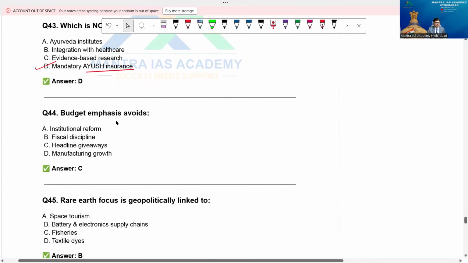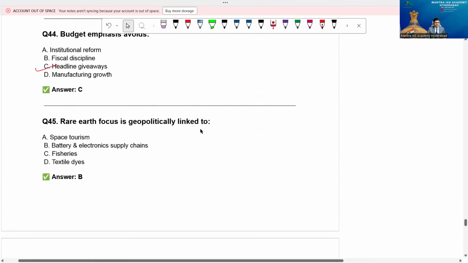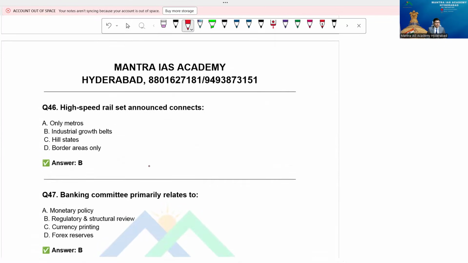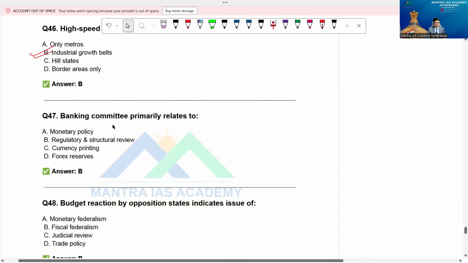Now, budget emphasis avoids headline giveaways. Rare earth focus is geopolitically linked to battery and electronics supply chains, right? That's a very important question. Now, beta, high-speed rail set announced connects industrial growth belts. Banking committee primarily relates to, yes, regulatory and structural review.